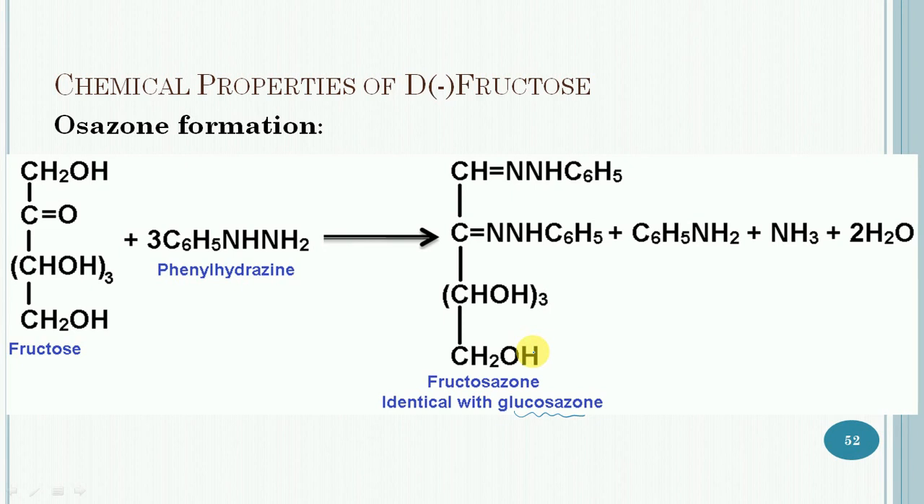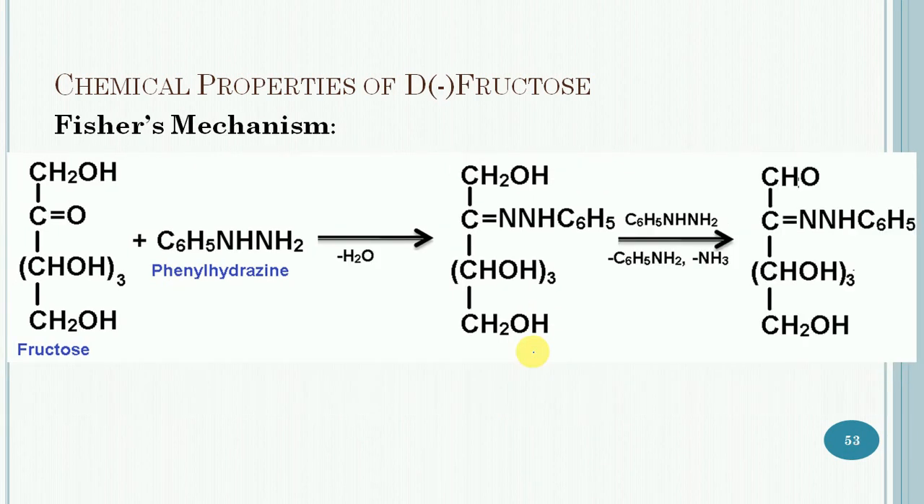So let us discuss the mechanism of the formation of osazone. It has two mechanisms. The first mechanism is the fission mechanism. In this case, the first mole of phenylhydrazine will react with fructose and lose a water molecule, and first of all this intermediate compound will get formed.